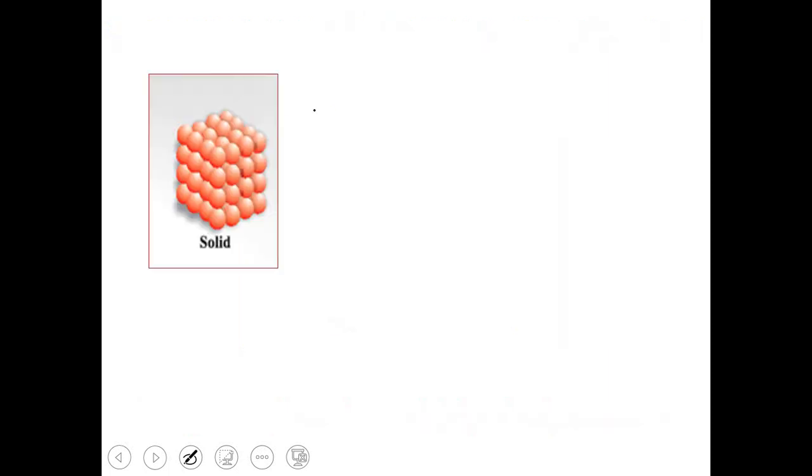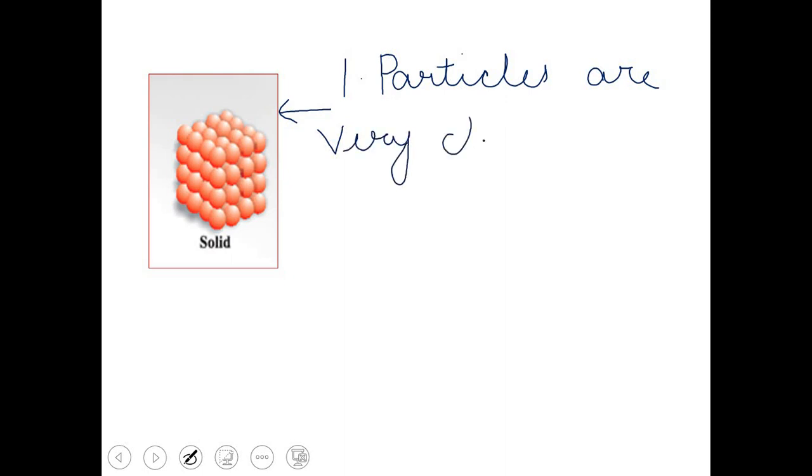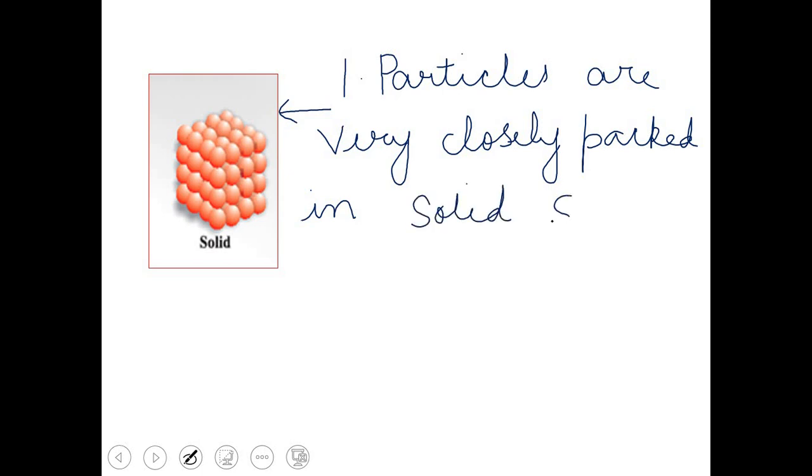So this is the first state, solid state. From this diagram it is clear to you that particles are very closely packed in solid state. And it is also clear from the figure, as particles are very closely packed in solid state, they don't have freedom of movement. So particles can't move. They can only oscillate about their mean position.